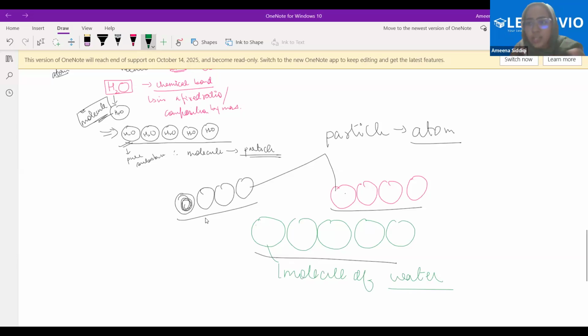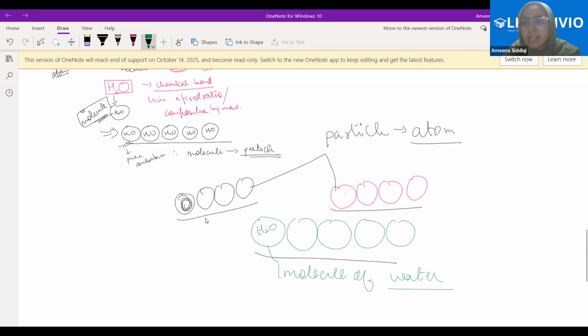I will not say that oxygen and hydrogen are being repeated in water. No, they are different now. What we have now is a molecule of water, which is completely different than atoms of hydrogen and oxygen. It is a completely different particle now. Please understand this. This molecule of water, that is H2O, is different from the atom of hydrogen and from the atom of oxygen. Atom of hydrogen was one particle, atom of oxygen was one particle. They have both combined together and they have formed a new different particle. If that particle is being repeated, it's a pure substance because the same particle is being repeated.